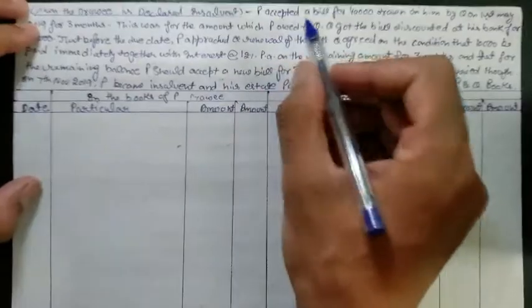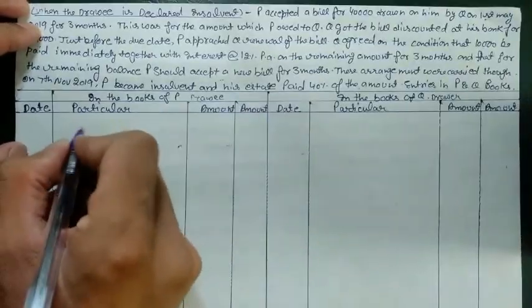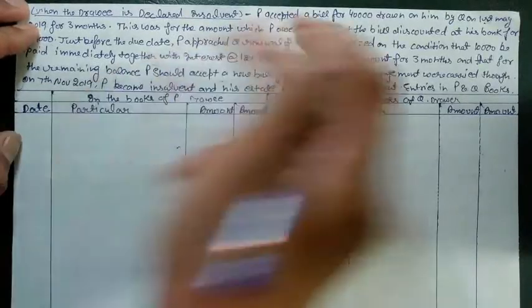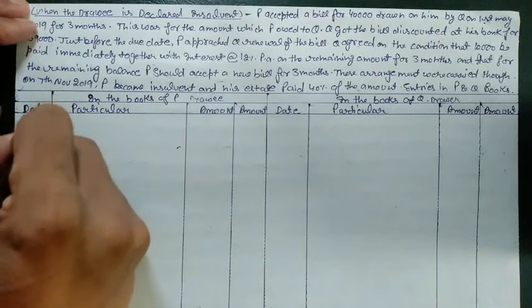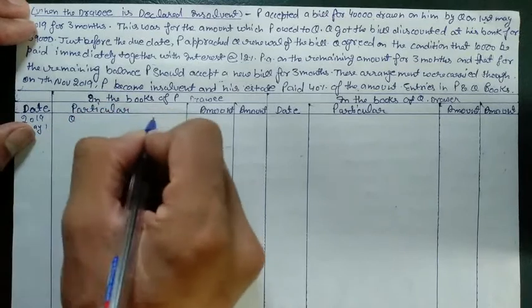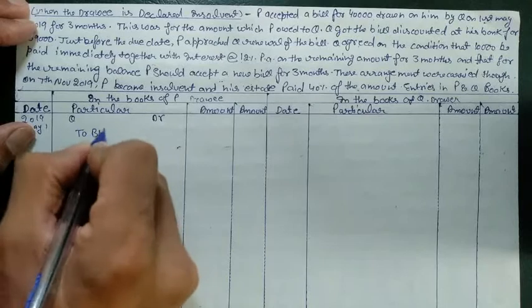First, P accepted a bill for 40,000 drawn on him by Q. So in the books of P, the date is 1st May 2019. May 1st, P accepted bill, Q debit to bills payable.